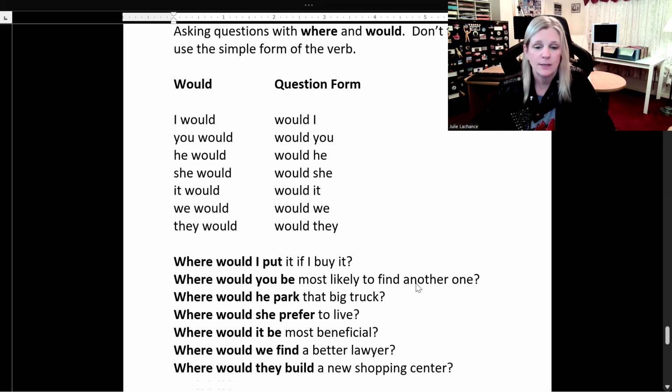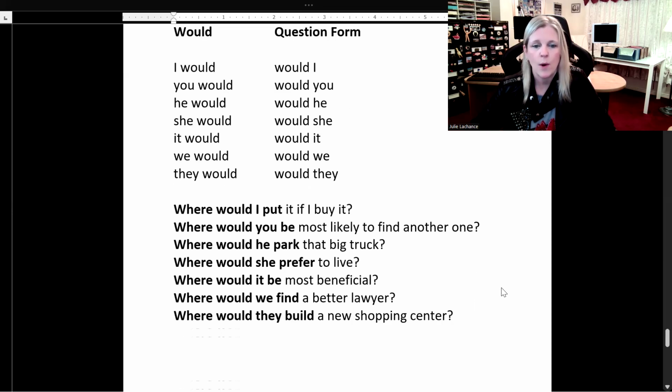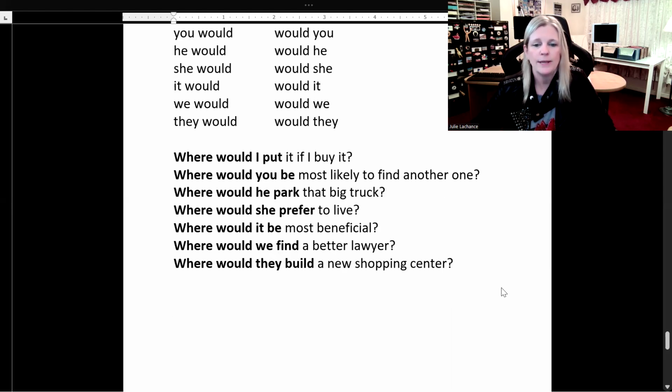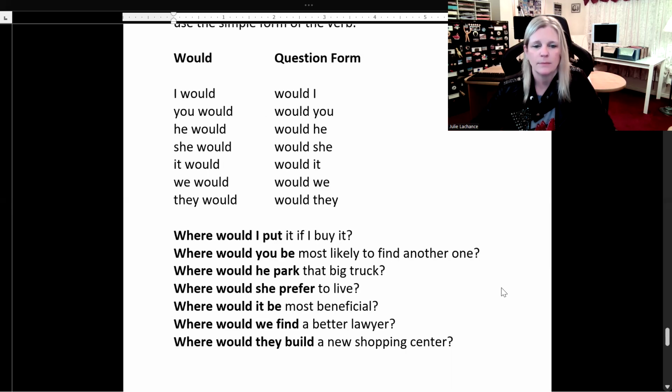Let's look at some sample sentences. Where would I put it if I buy it? Where would you be most likely to find another one? Where would he park that big truck? Where would she prefer to live? Where would it be most beneficial? Where would we find a better lawyer? Where would they build a new shopping center?